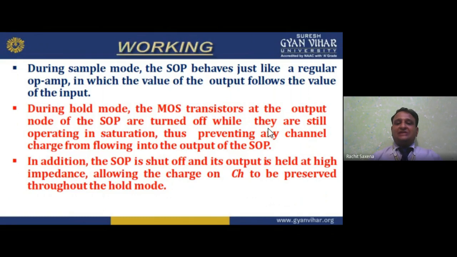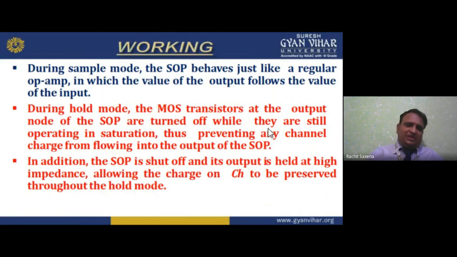Now the SOP, that is the sample operational amplifier, behaves just like a regular op-amp. Op-amp, you know what it is? Operational amplifier, IC741 8-pin. The operational amplifier may work as an integrator, differentiator, log, anti-log, difference, and adder also, and inverter.